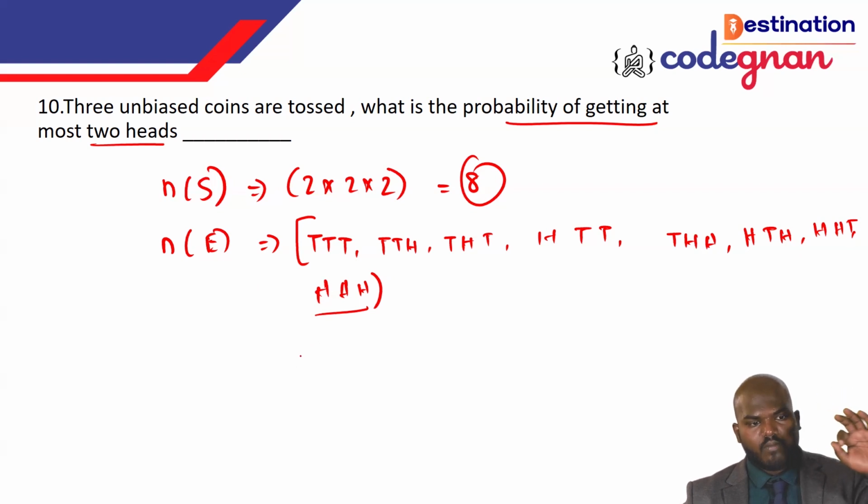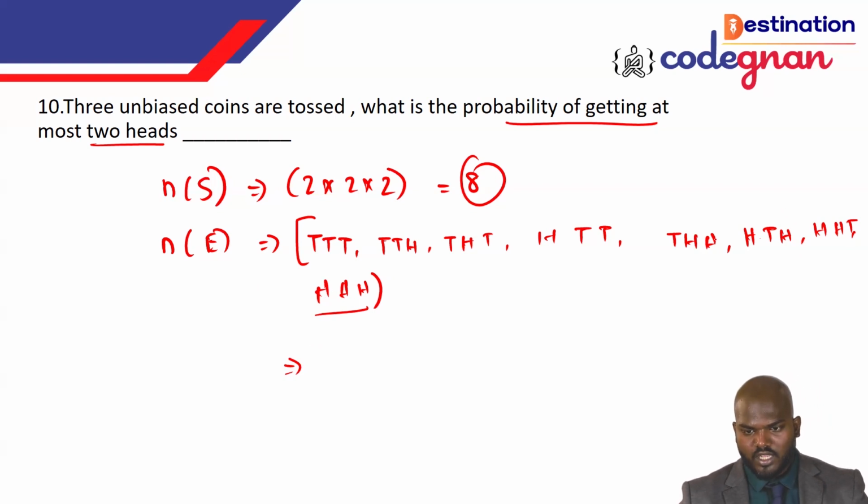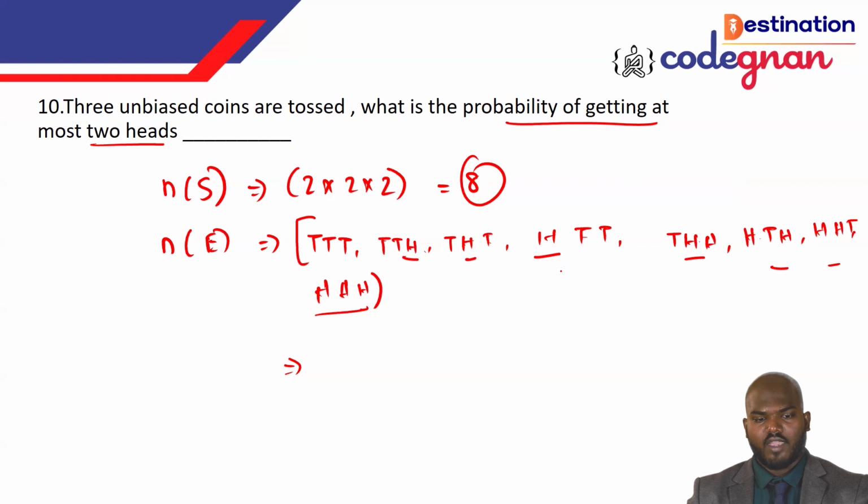So what is at most? At most means maximum. Okay, so you need a maximum of 2 heads. You see this one, how many outcomes are there here? There is 1, 2, 3, 4, 5, 6, 7. So 7 outcomes have from 0 up to a maximum of 2 heads in this one.